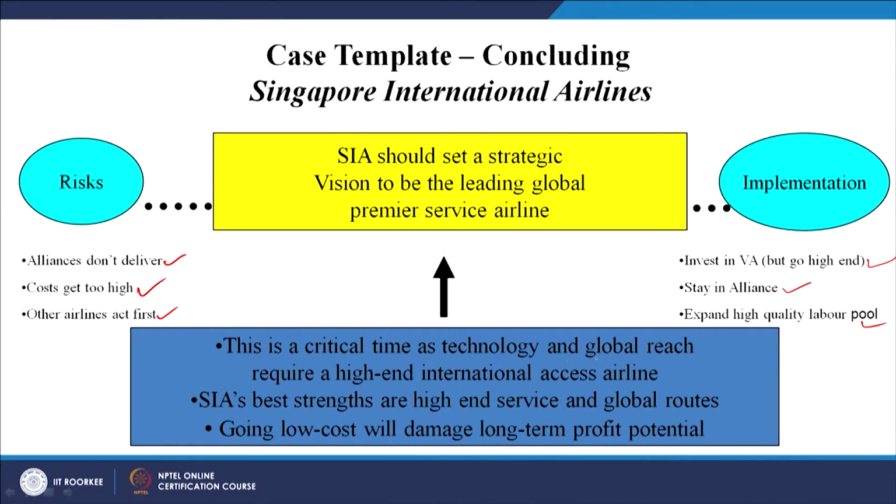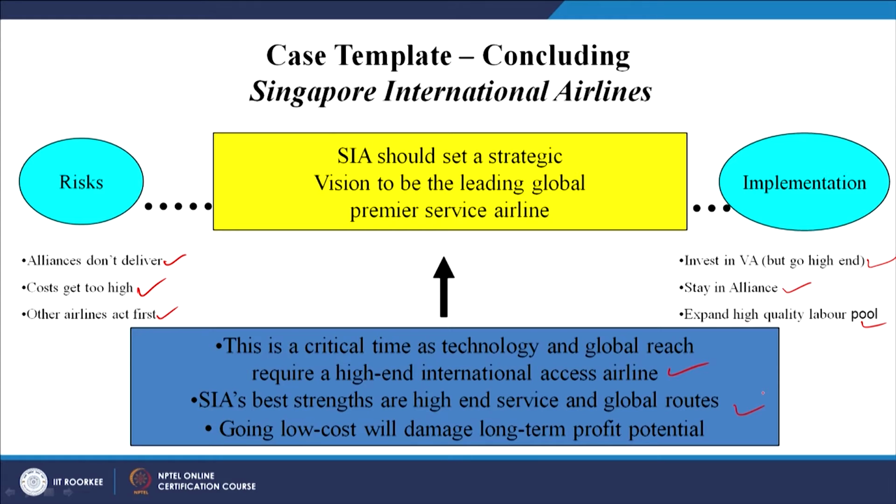So, if we are going by this implementation, is it possible? What we have to see are the facts. What are the facts? This is a critical time, as technology and global reach require a high end international access airline. If it requires a high end international access airline, expanding the high quality labor pool will be needed. Singapore International Airlines' best strengths are high end service and global routes. So, in that case we can definitely go with these alliances and adopt the best strengths of high end service and global routes.